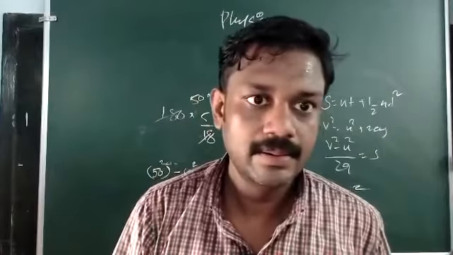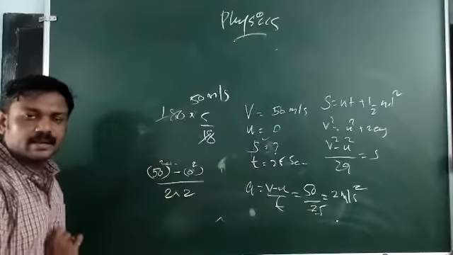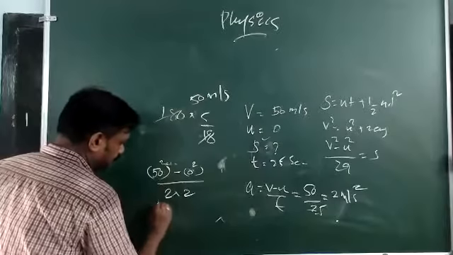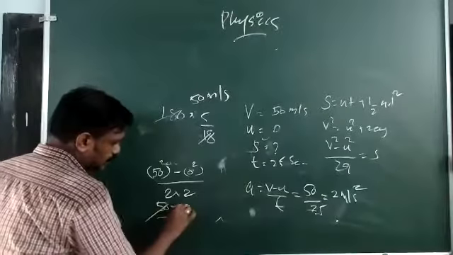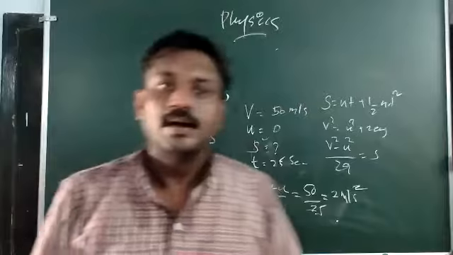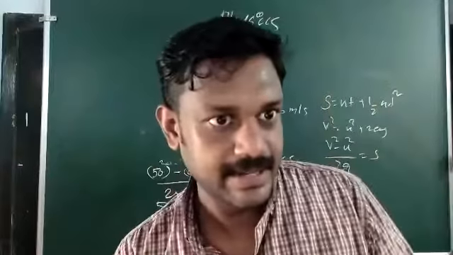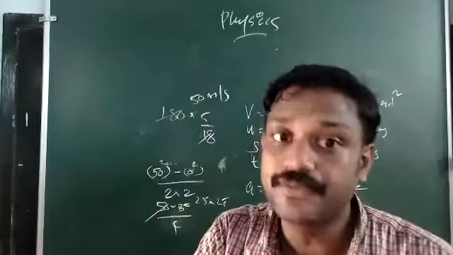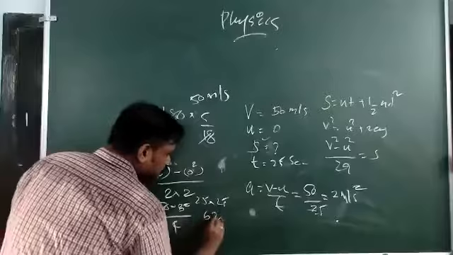You are just replacing the variables with those values. So that will become 25 into 25, and 25 into 25 is 625, the square of 25. So you are getting it as 625 meters.